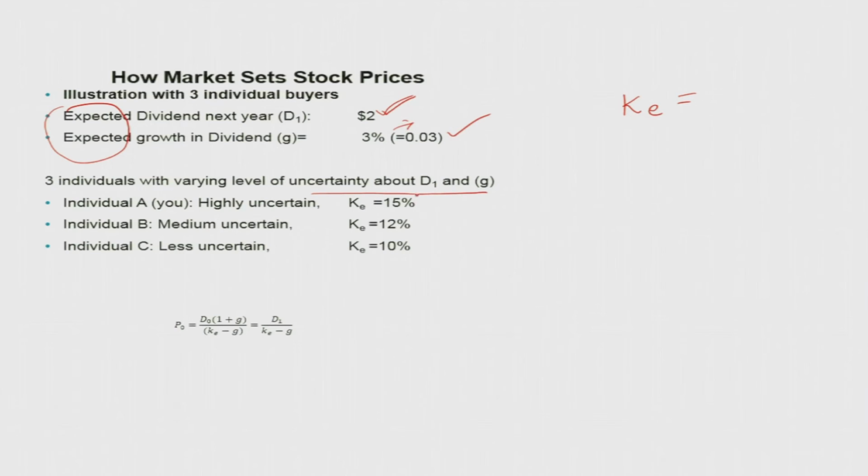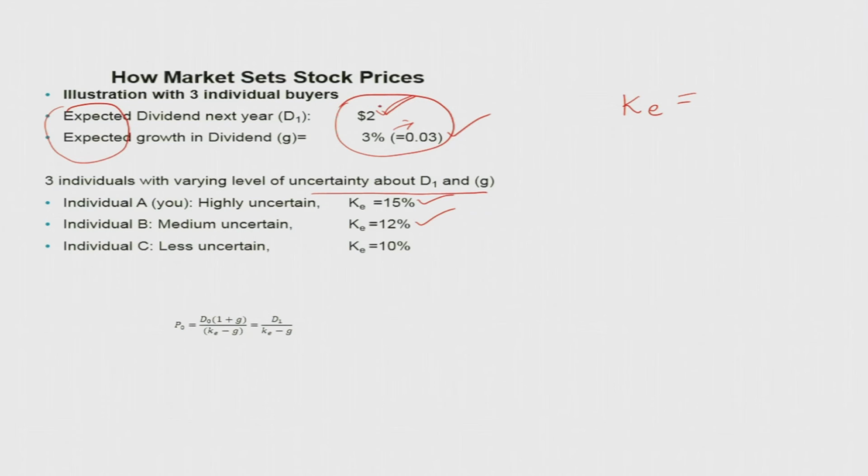In this case, assume the KE of individual A is going to be 15%. Individual B's uncertainty level is a little lower than individual A's and he needs only 12%, and individual C is less uncertain, he is confident that these values are going to hold.